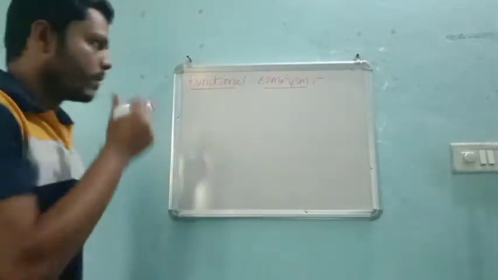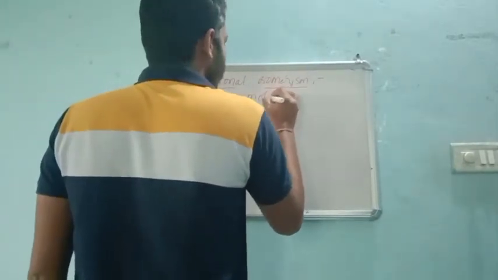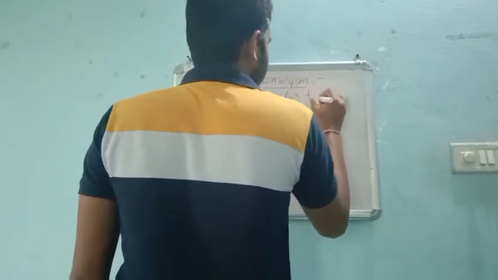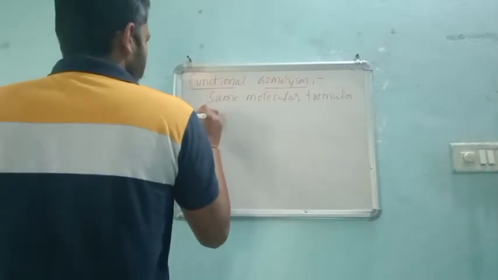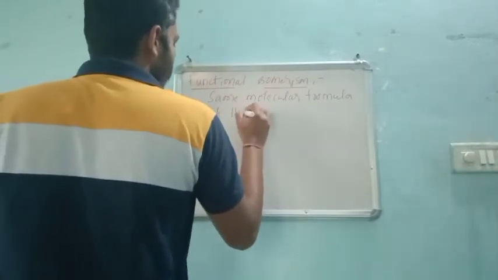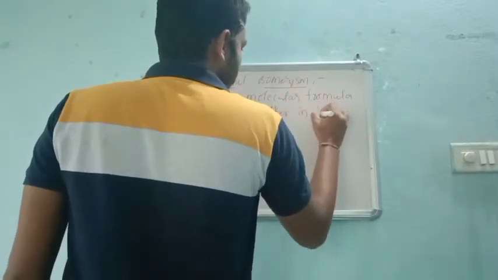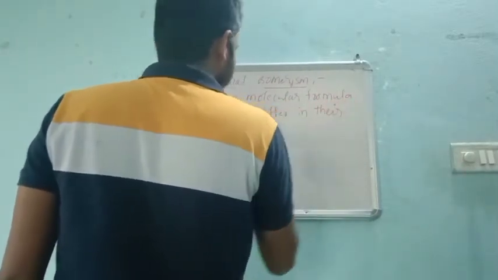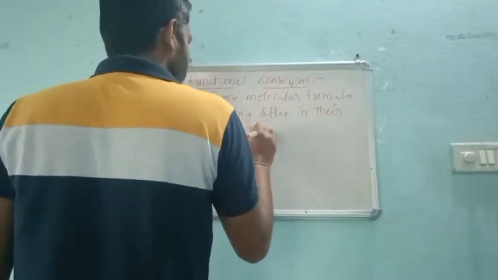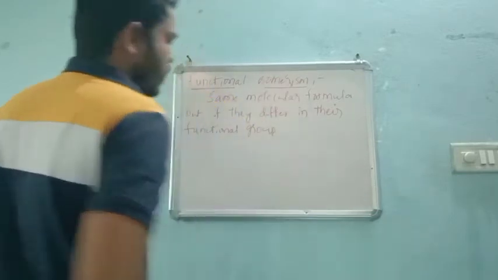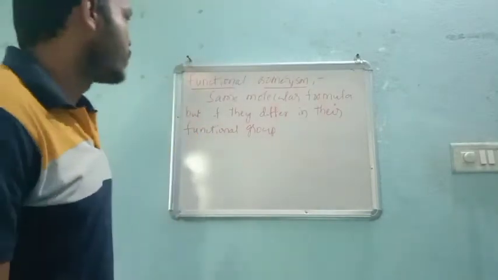So again the same definition: the compounds have the same molecular formula, but if they differ in their functional group, then those types of isomerisms are called functional isomerisms.